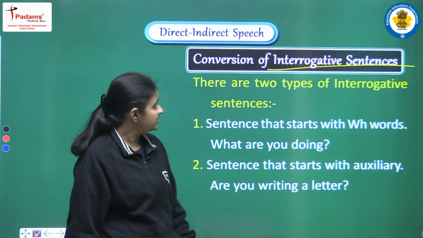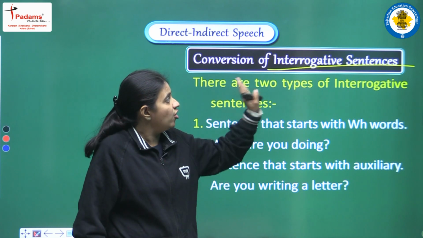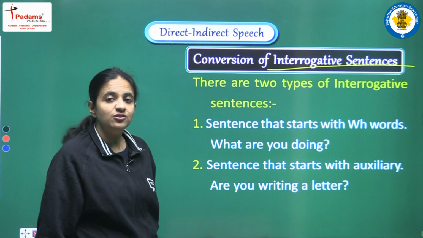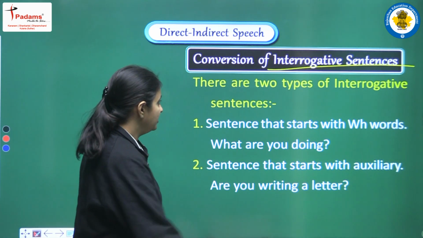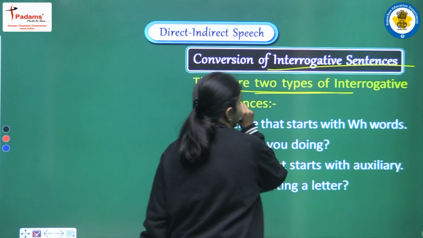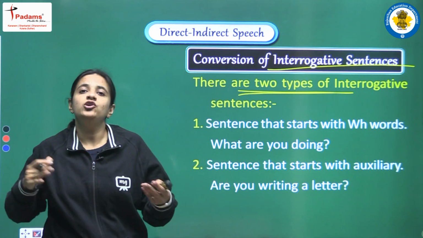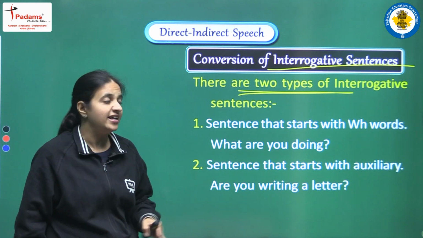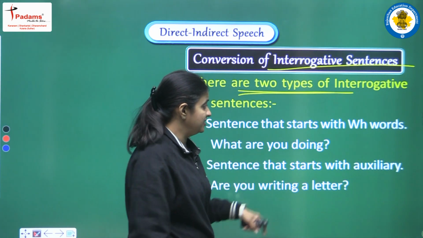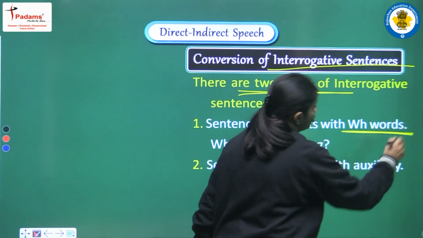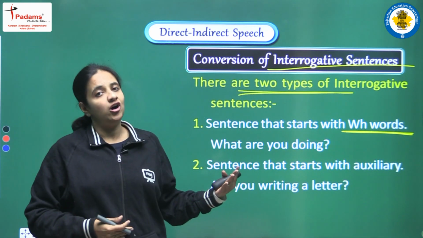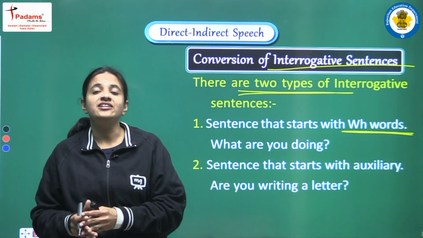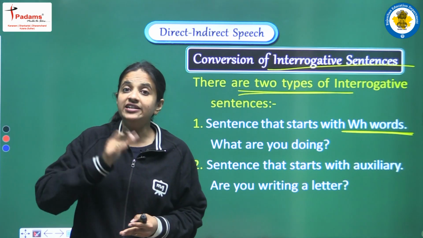So first of all, let's try to understand what interrogative sentence actually means. There are two types of interrogative sentences. In two ways we can have an interrogative sentence, and what are these two ways? Let's see the first one: a sentence that starts with any WH word. This is the first structure that we can have in an interrogative sentence, that in that sentence there will be one WH word.